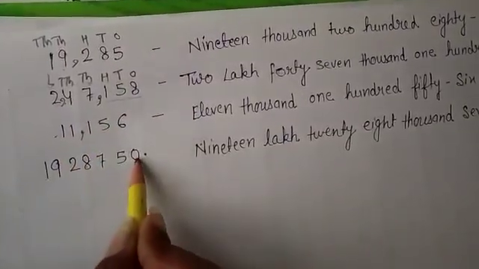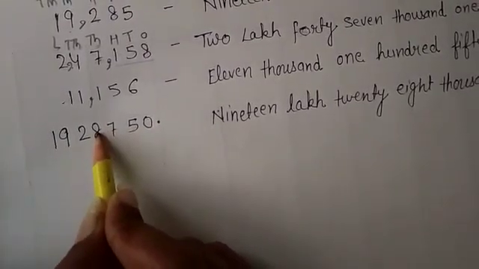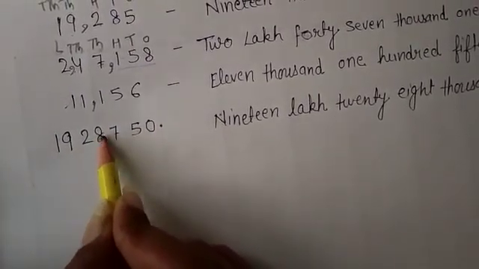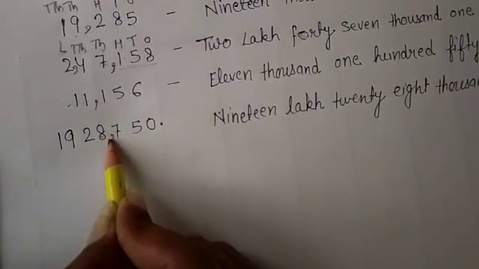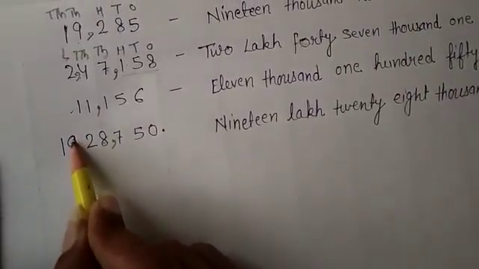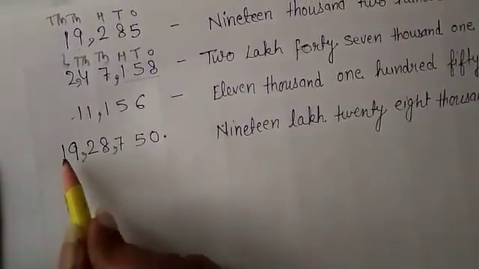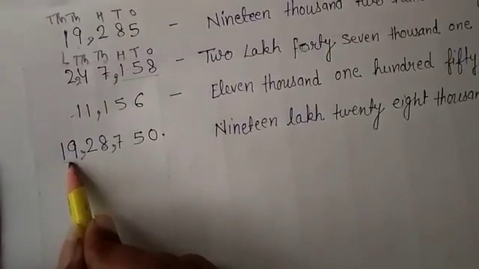11,156. Next is ones, tens, 100. After that 1000 is the second period. Second period starts from here, so draw a comma here. 1000, 10,000. After that this is the third period, so draw a comma, lakh, 10 lakh. How can we read it? 19 lakh